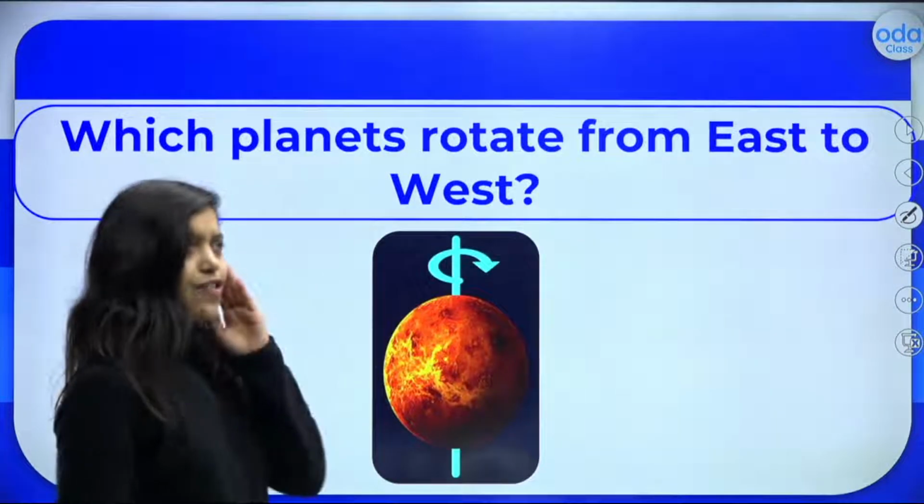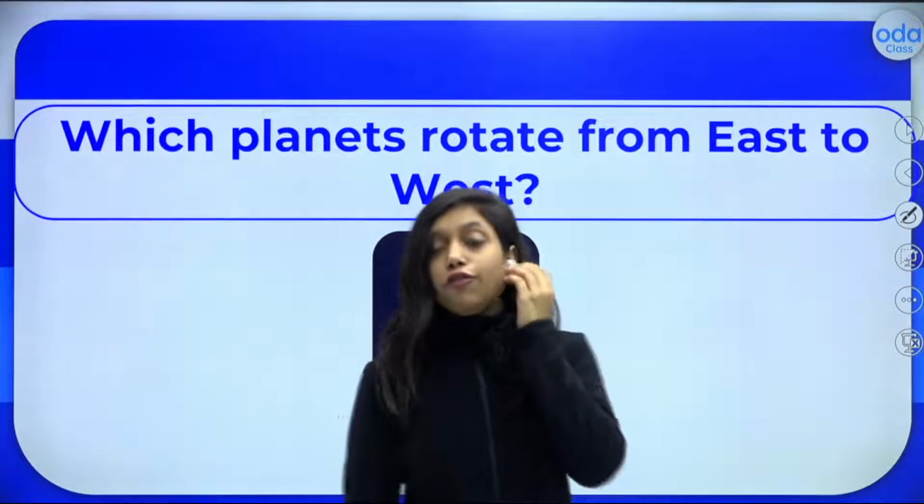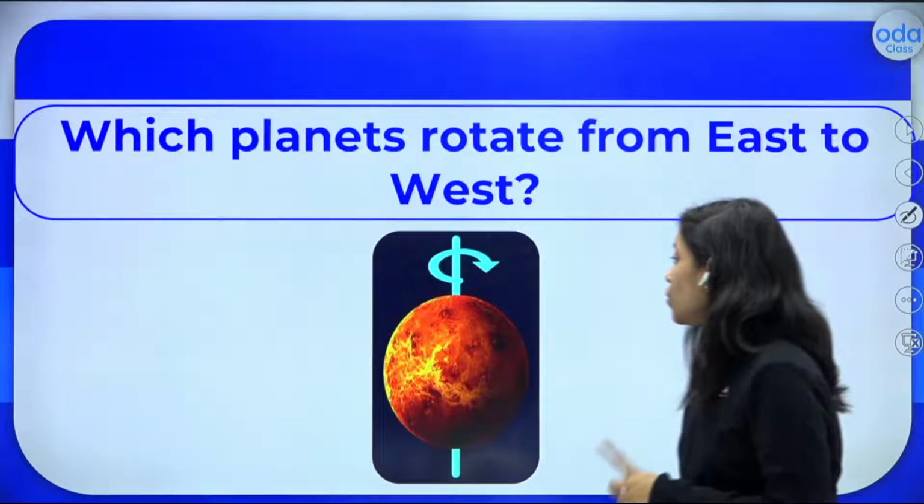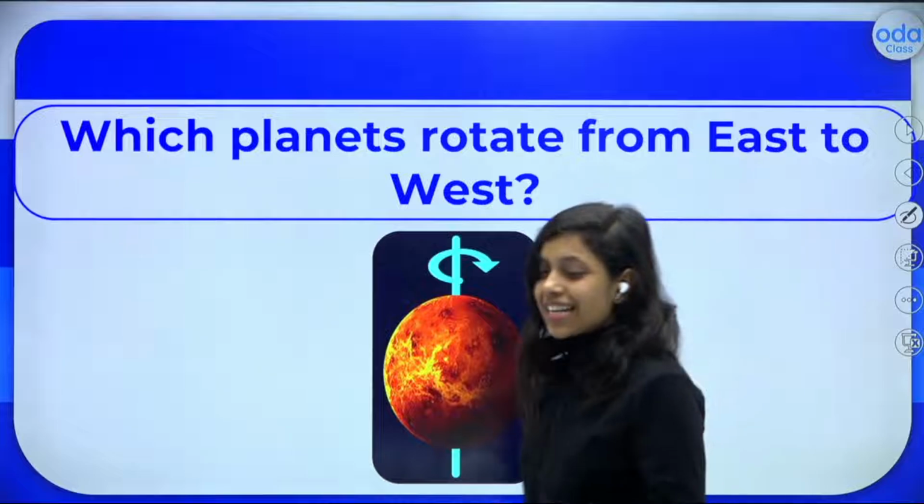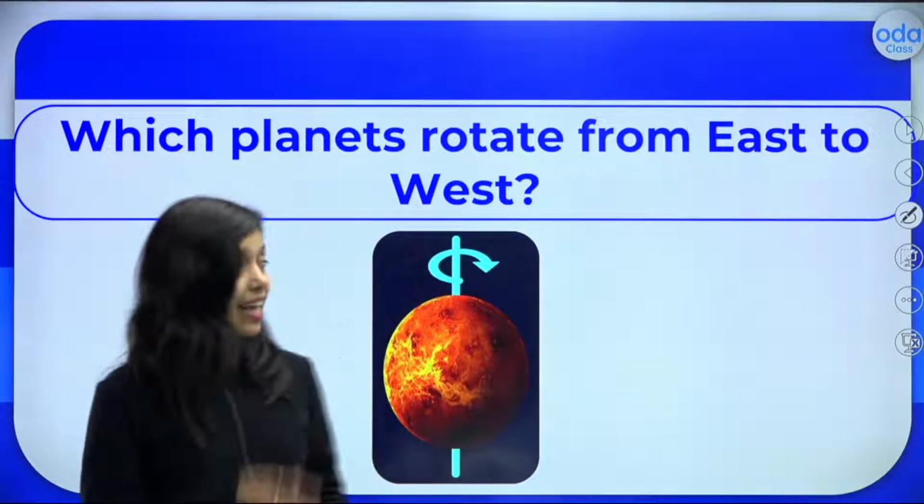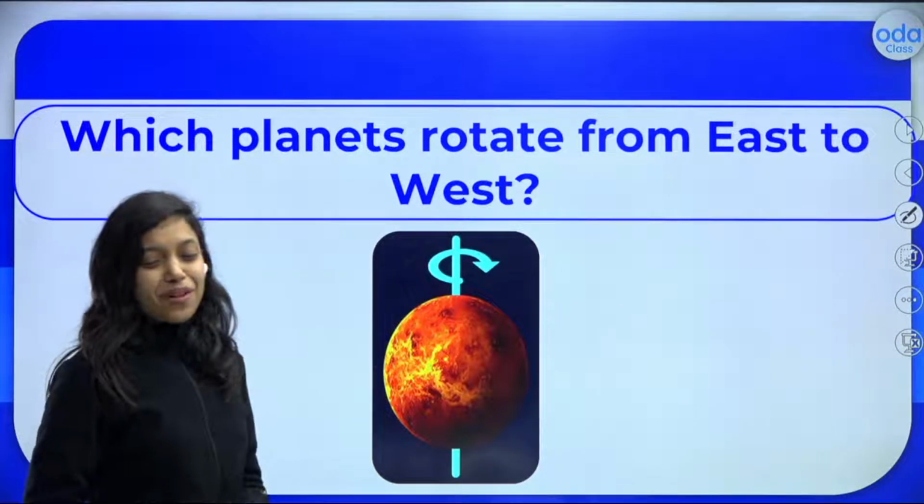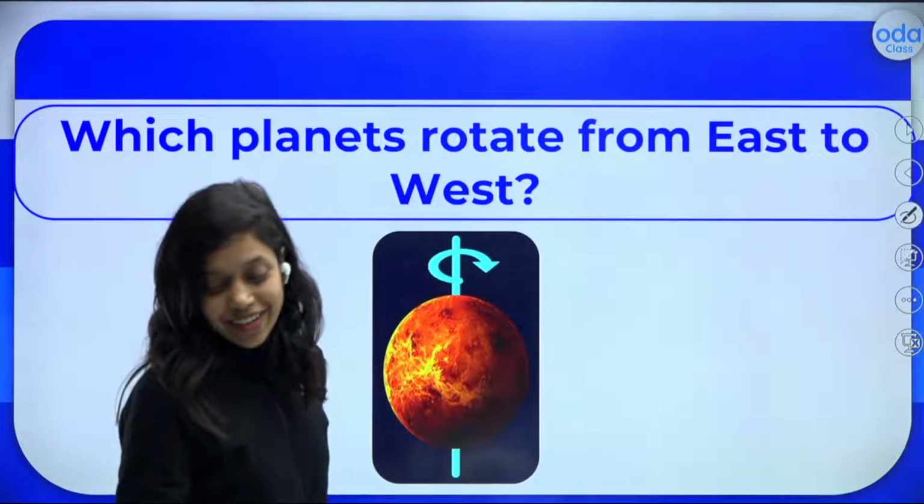Now I have a very general knowledge question. Can you name some of the planets which rotate from east to west? If you go to these planets, for you the sunset or the sunrise will be from west to east. Can you tell me? Okay, no answers in the comment box. No problem. I will tell you the answer.